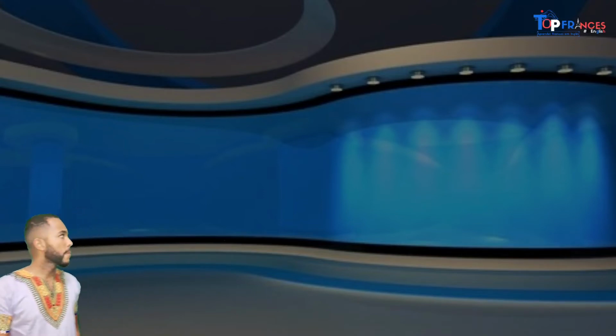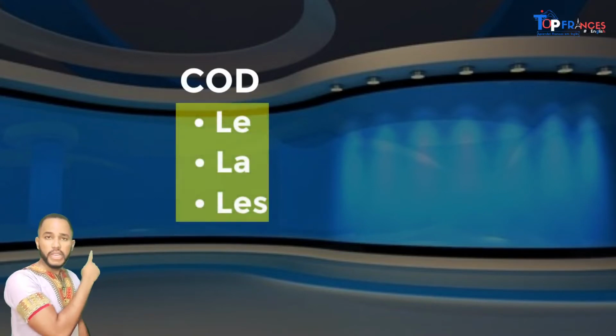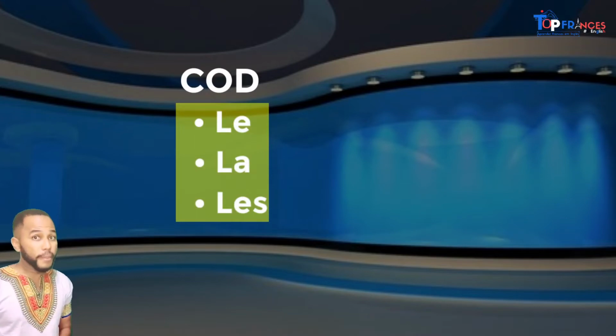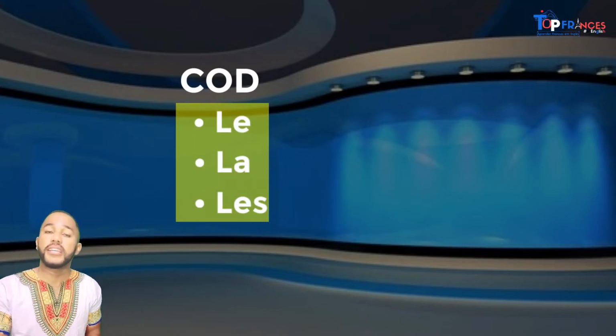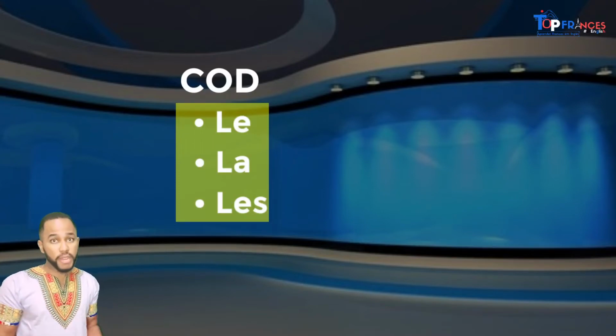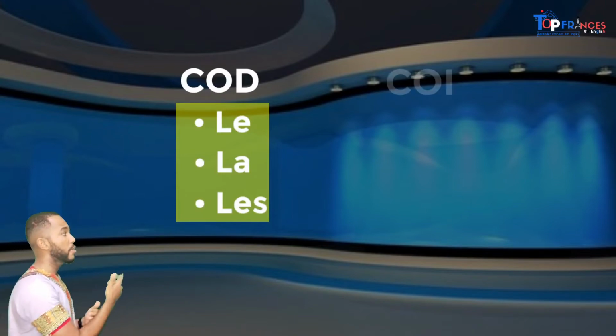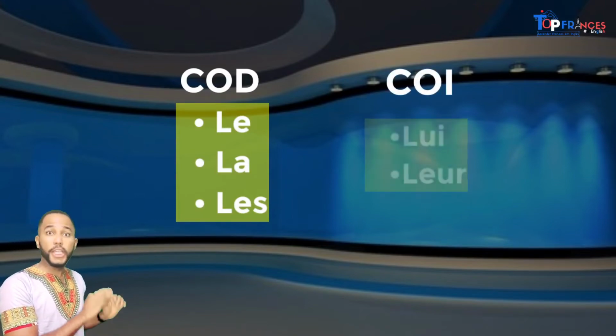Now look, for the COD, we have le to substitute a masculine word, la to substitute a feminine, and les to substitute a plural, okay? And then on the other side, we have lui and leur.